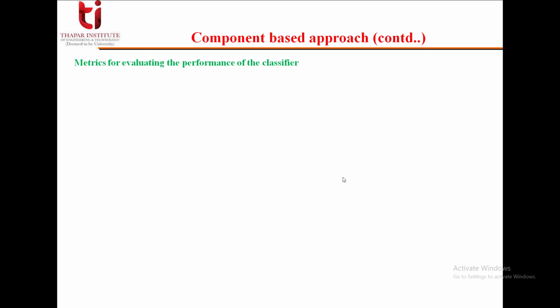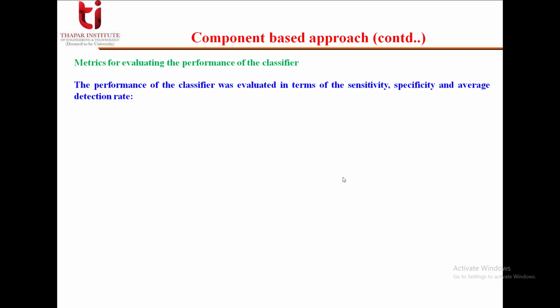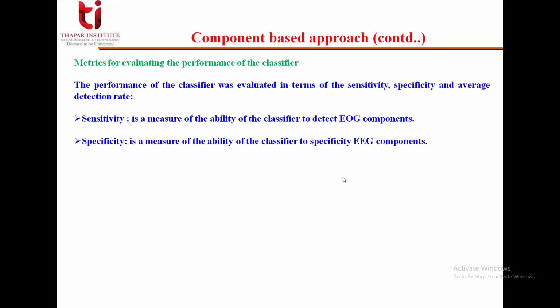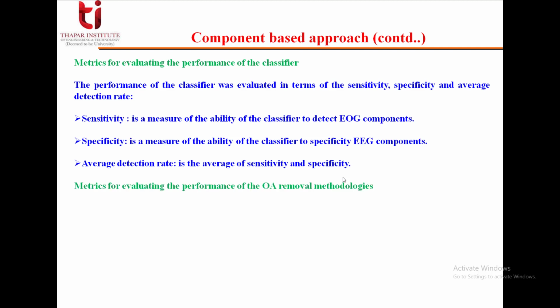Now, what are the different metrics for evaluating the performance of the classifier? We have sensitivity, specificity, and average detection rate. Sensitivity is a measure of the ability of the classifier to detect electro-ocular components. Specificity is a measure of the ability of the classifier to specify the EEG components. And then there is the average detection rate, which is the average of sensitivity and specificity.